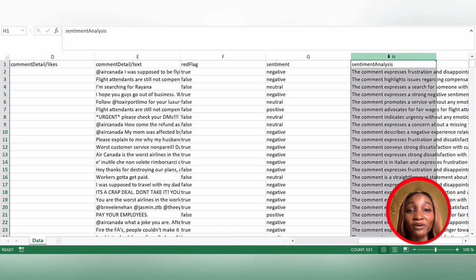Now, this is really perfect for building data projects. But please, please, please make sure that you build wisely. First of all, think of that problem you want to help solve. And this case study shows us what some of their customers really think and what Air Canada can improve on.